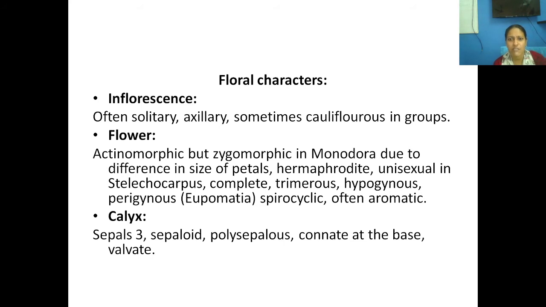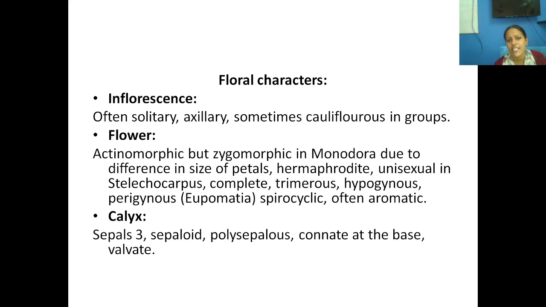In some species it is perigynous. The gynoecium and androecium are arranged in a cycle or a spiral form. Okay, and they have a very nice taste, that is aromatic. The fruit is very nice to eat, and it has a flavor, aromatic flavor.